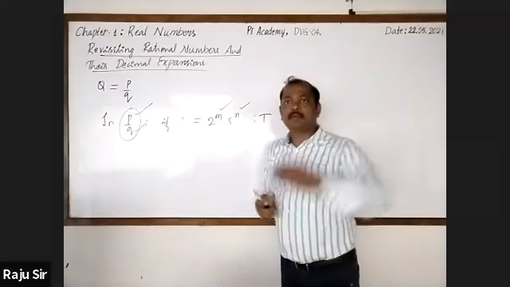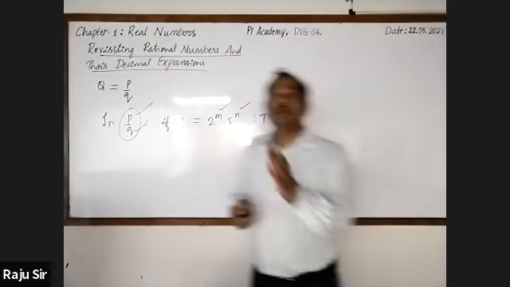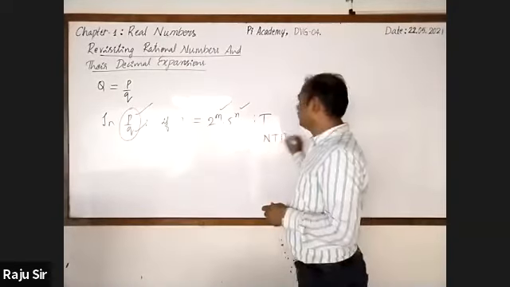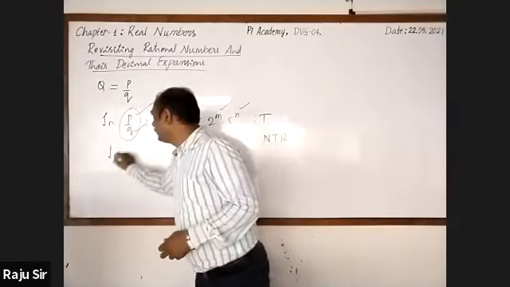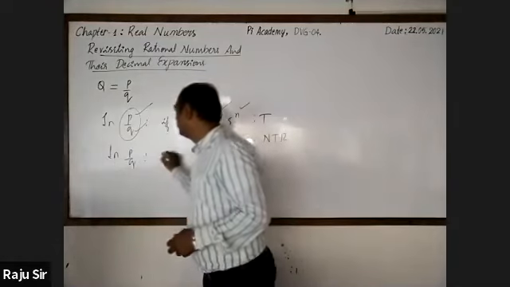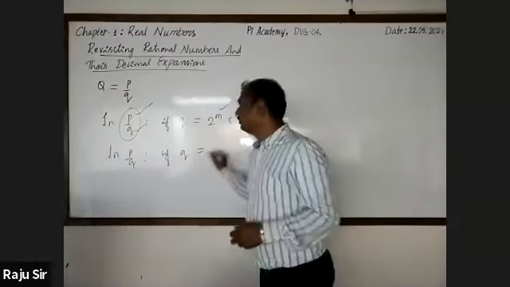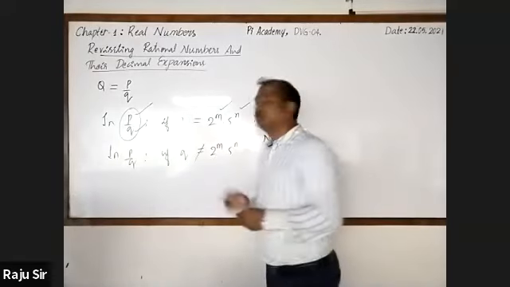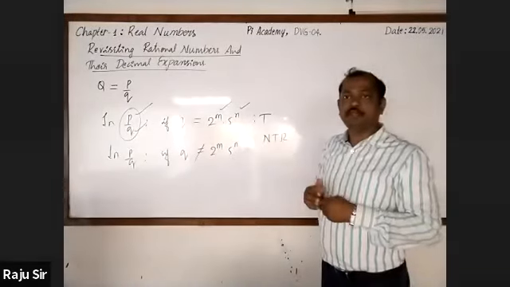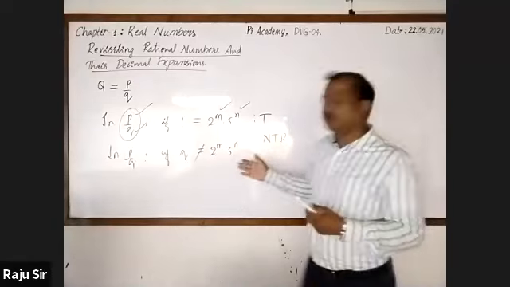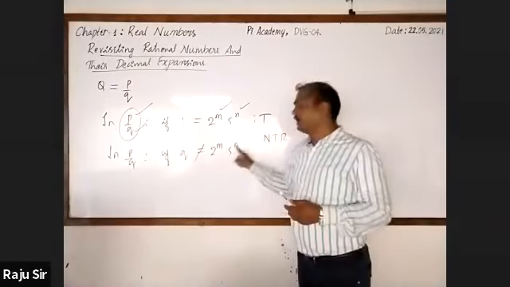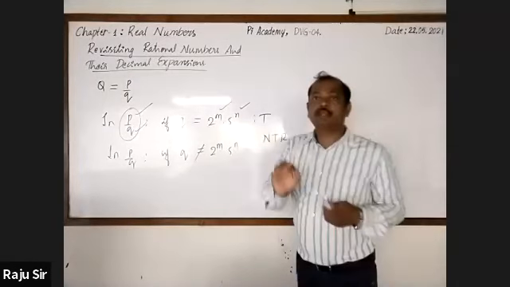a rational number whose decimal expansion will be non-terminating recurring. This is possible if and only if, in p by q, q is not of the form 2 raised to the power m into 5 raised to the power n. Here also the condition is the same. That is, p and q are co-prime, and m and n are non-negative integers.